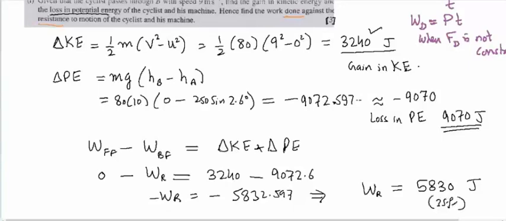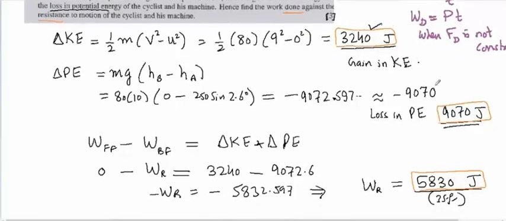Okay, so these are all 3 answers we gave to 3 significant figures. This is the first answer, this is the second, the loss in potential energy, and this is the work done against resistive forces. So all this is part 1 of the question. Okay, so it has another part.